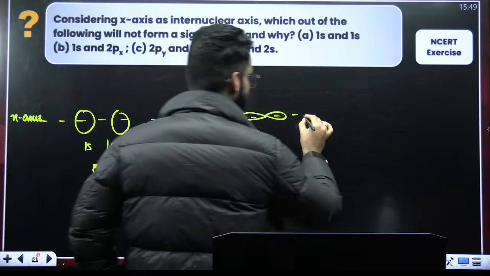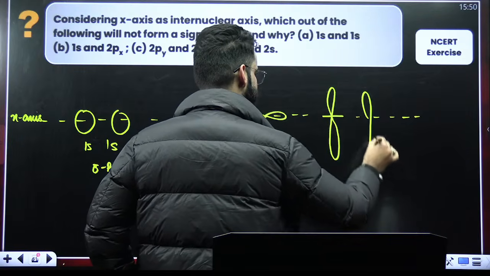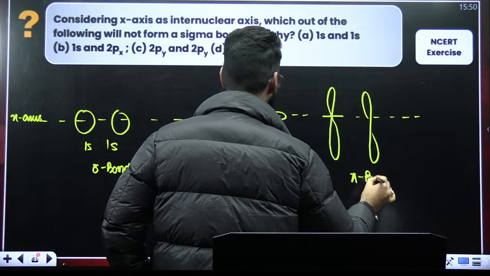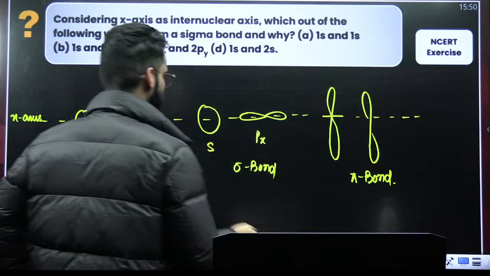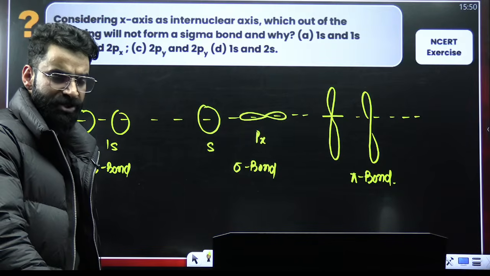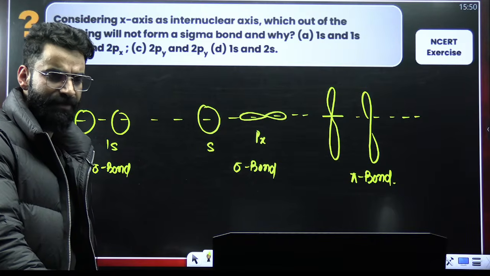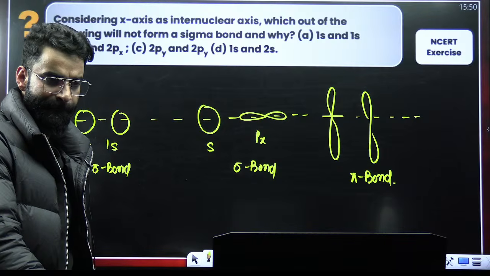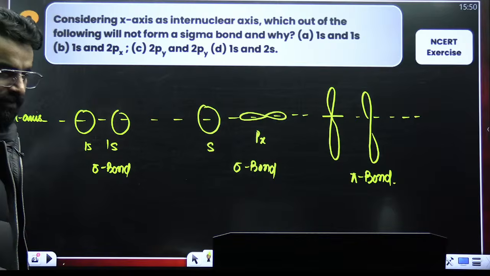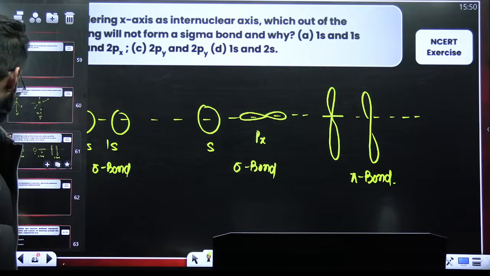Perfect. 2py and 2py. If this was your x-axis, let this be py, let this be py. So py will do the parallel overlap. Parallel overlap leads to the formation of a pi bond. Now 1s and 2s, done. Again the axial overlap, I would say. Perfect. Is it clear, guys? I believe this sort of equation you can easily solve.